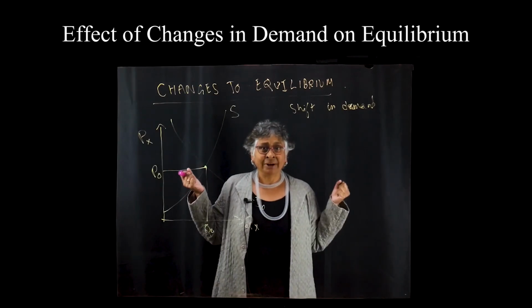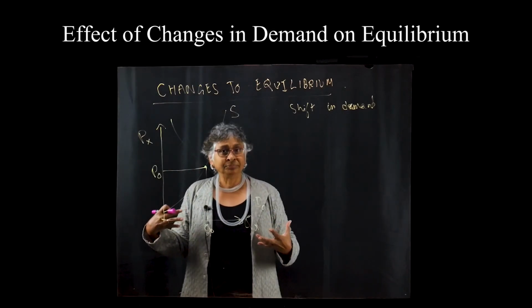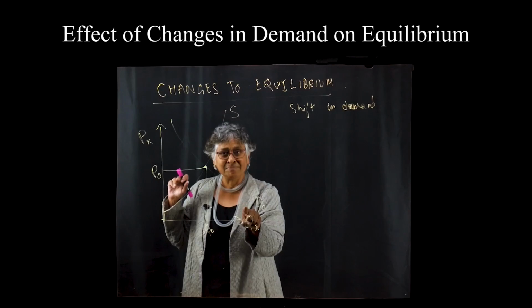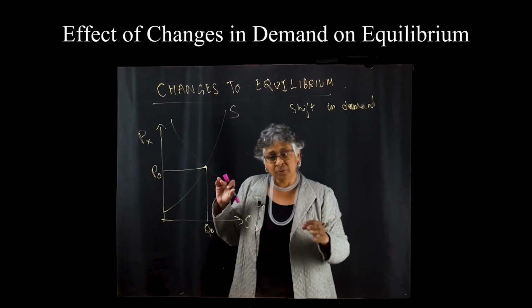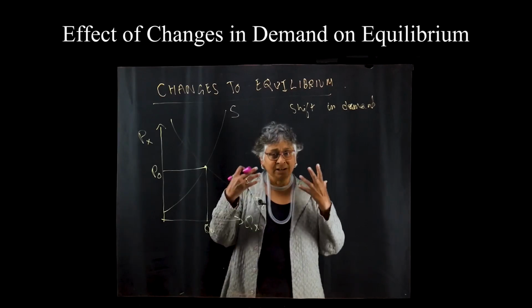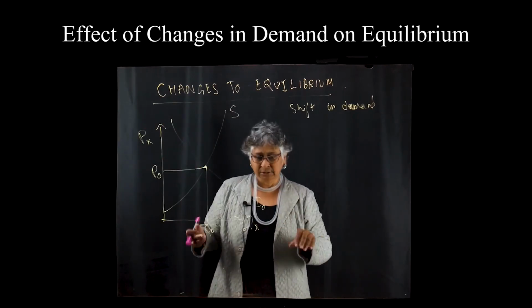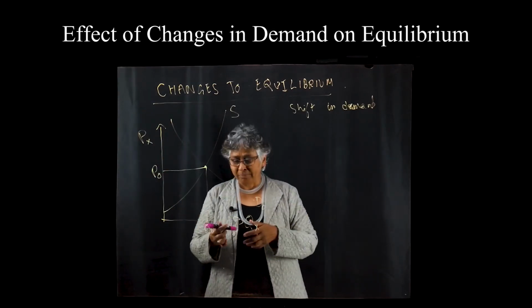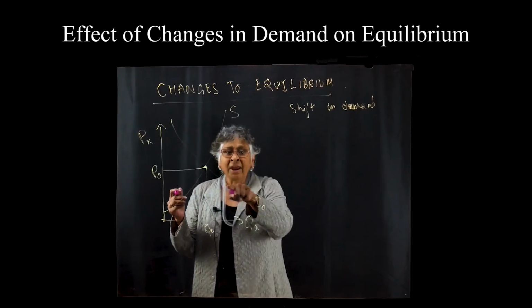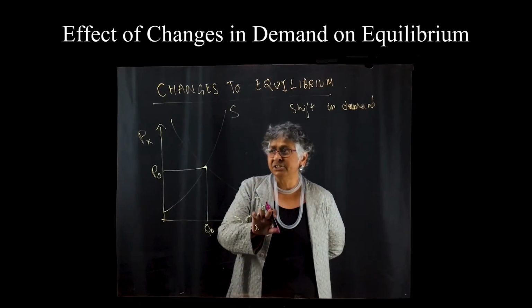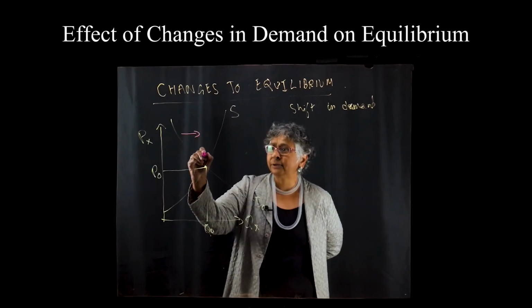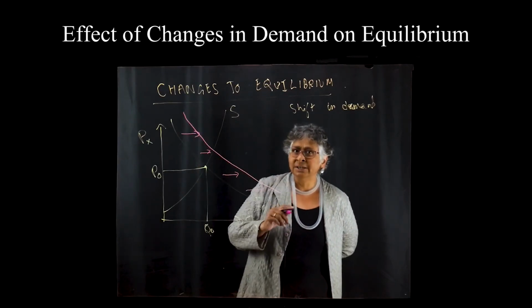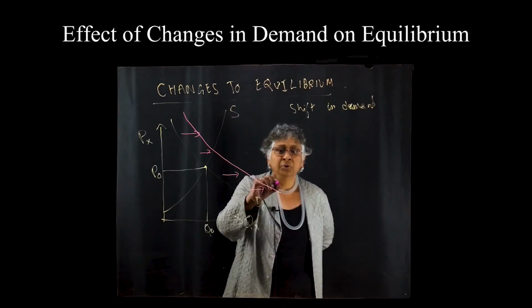People's income increased, right? So when income goes up, remember, that's going to affect the demand side. When income goes up, people's demand for a good, in this case apples, starts to go up because you got more money, you can buy more stuff. So where you used to be at D0, you now have, look at that arrow, an increase or an outward shift in the demand curve. I'm going to call that D1.